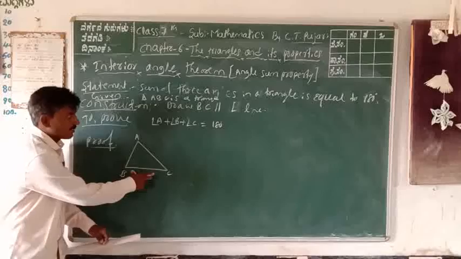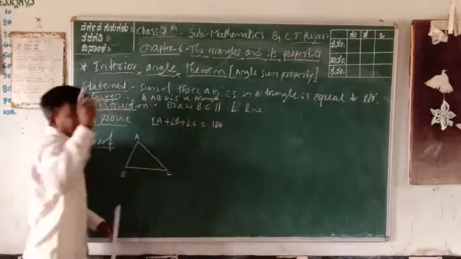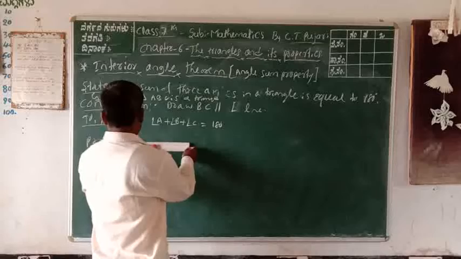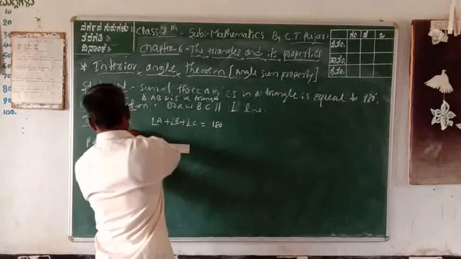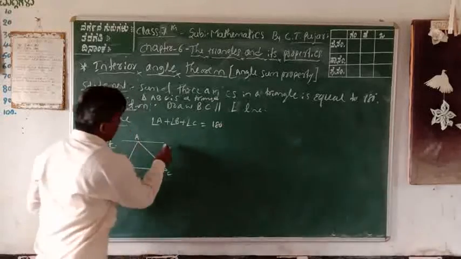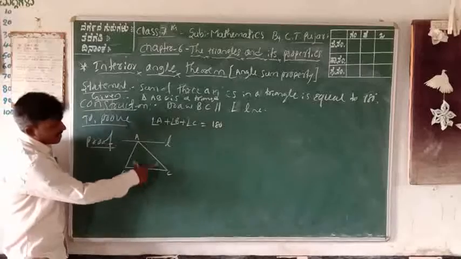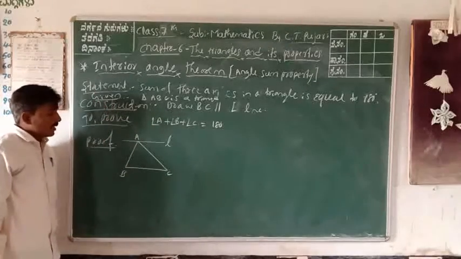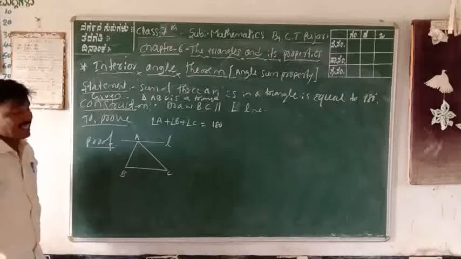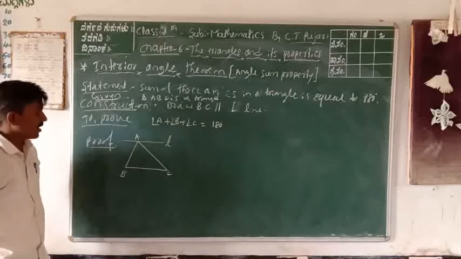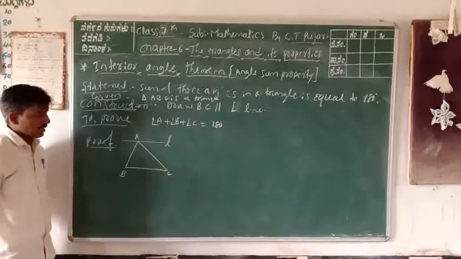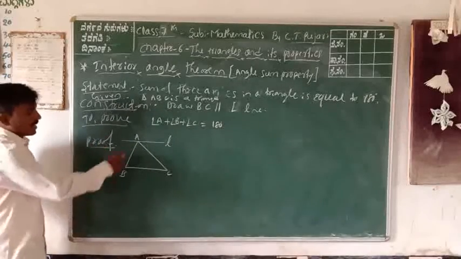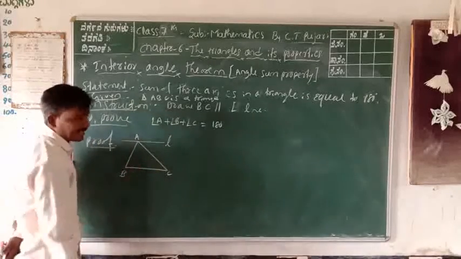Draw a line L parallel to BC. So BC and line L are parallel. In the parallel lines, you know about the linear pair of angles. What does linear pair of angles mean? This construction is over. Next, to prove angle A plus angle B plus angle C is equal to 180 degrees.